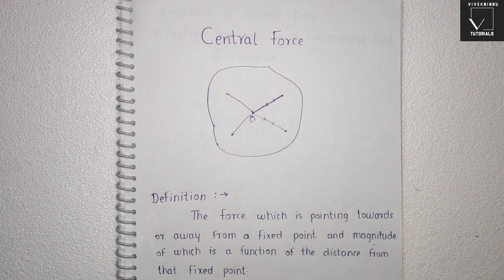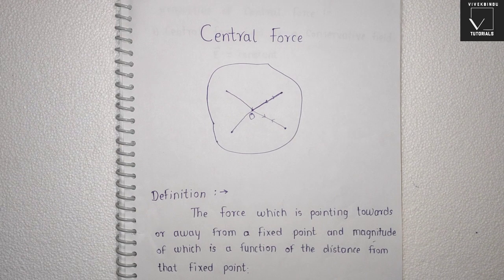So up to now we have seen the definition of central force. The central force is always acting along a line towards a particular fixed point or away from it, and we also saw some properties of central force. The first property is central force field is a conservative force field, and second property is angular momentum is conserved, and third one is motion is planar. We also have seen examples of central force. First example is gravitational force, second is electrostatic force, and third one is spring force.